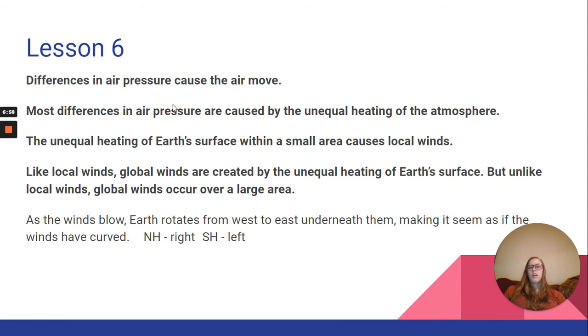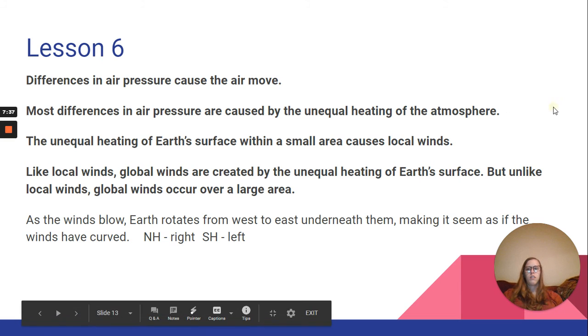And then lesson 6. Differences in air pressure cause the air to move. Most differences in air pressure are caused by the unequal heating of the atmosphere. The unequal heating of Earth's surface within a small area causes local winds. Like local winds, global winds are created by the unequal heating of Earth's surface, but unlike local winds, global winds occur over a large area. As the winds blow, Earth rotates from west to east underneath them, making it seem as if the winds have curved. So in the northern hemisphere, they tend to go to the right, and in the southern hemisphere, they tend to go to the left.